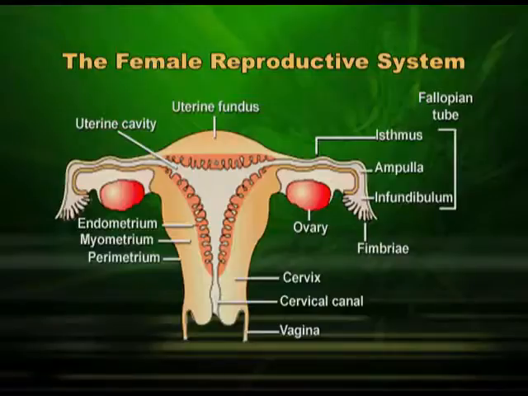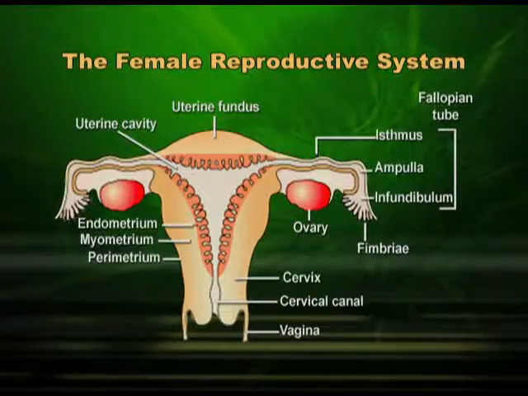Then there are 2 oviducts which go down towards the uterus in the abdominal cavity and end on the pear-shaped uterus. In human beings we have 1 uterus, whereas in rats we have 2, or we can say bicornuate uterine horns. But the human female has 1 uterus and both the oviducts will end on this.